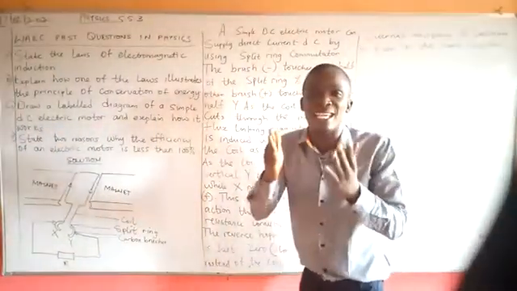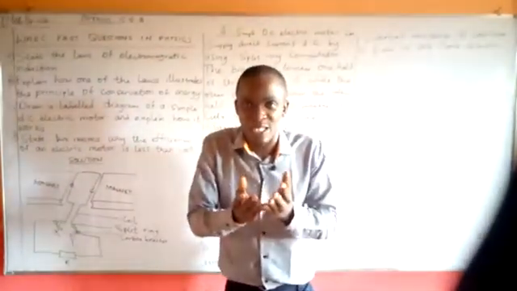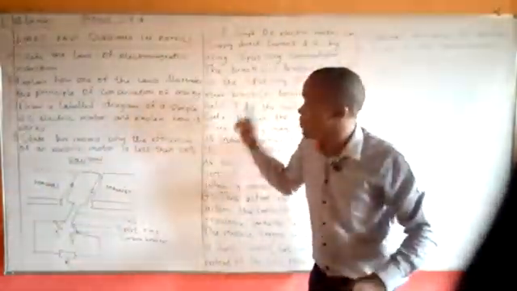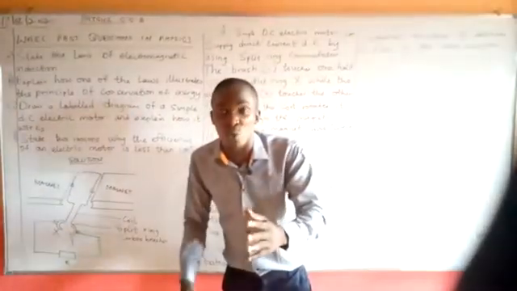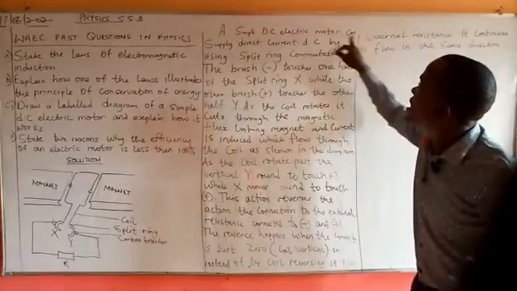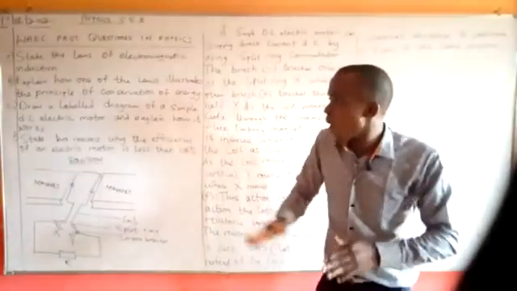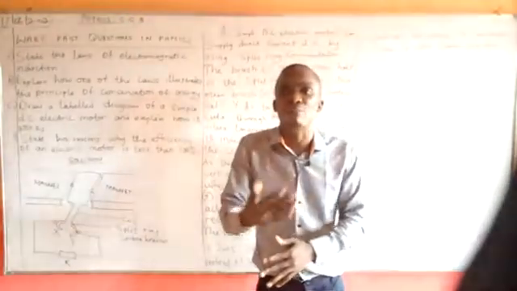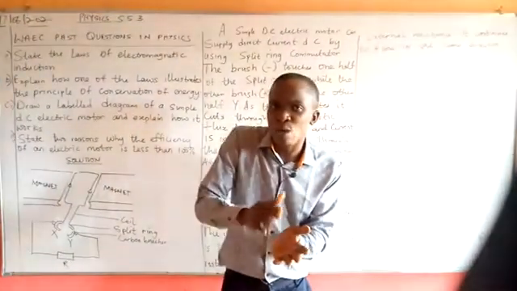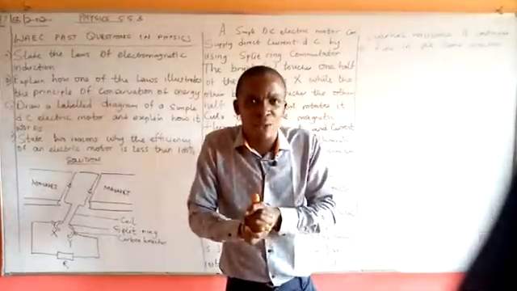Meaning that we should be very careful with the split ring and the slip ring in the process. So there's a very big difference between the DC motor and the AC motor, with the working principle of the split ring. Now please, we should be very careful while we are explaining this so that we will not make mistakes mixing the working principle of the AC and that of the DC together.